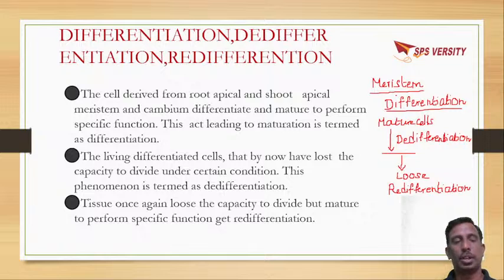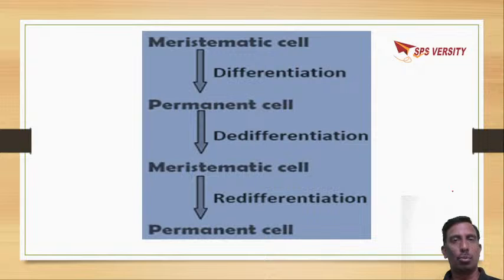lose the property of cell division, which is called redifferentiation. So this is about differentiation, de-differentiation, and redifferentiation, which can be seen in primary growth and secondary growth. You can see here, this is a meristematic cell. On differentiation, it will form a permanent cell. That means they lose the capacity of cell division. So the capacity of cell division is lost.